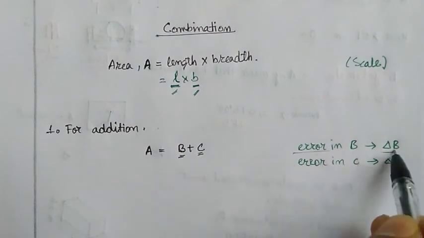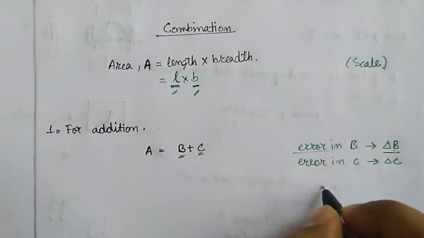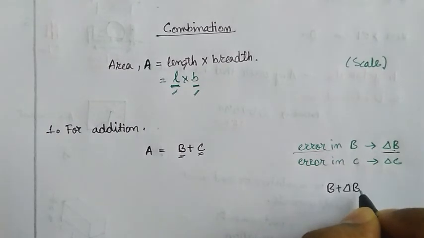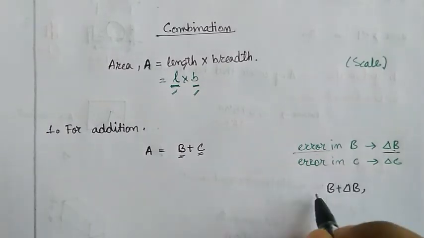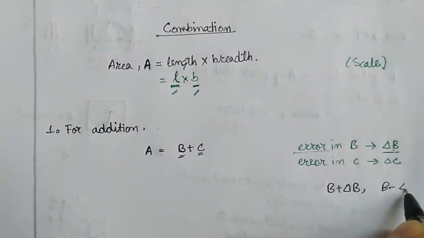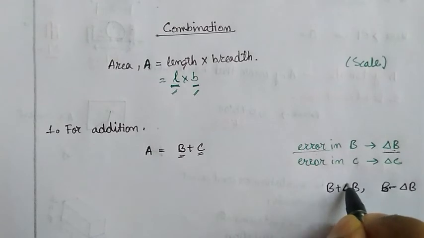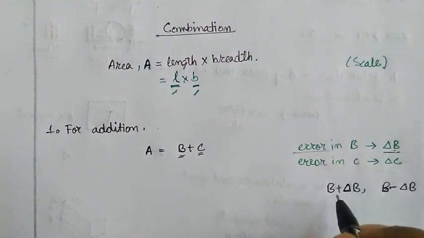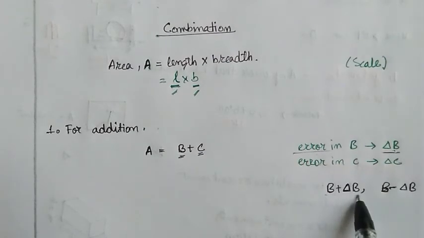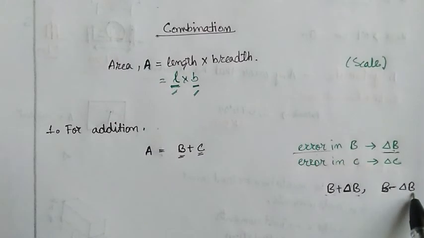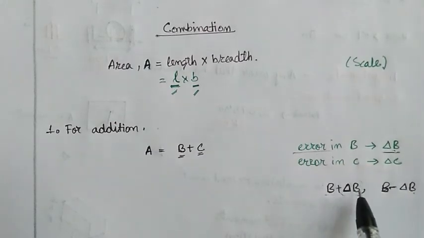Error in B is delta B means the maximum value of B is B plus delta B and the minimum value of the measurement of B is B minus delta B. This is basically the range of your calculation. The original value is B, but you are not getting B every time. Sometimes you are getting the maximum B plus delta B, sometimes you are getting B minus delta B. So basically delta B is the error which gives us the range of mistake you are making.